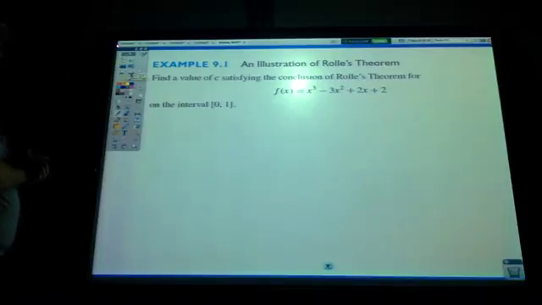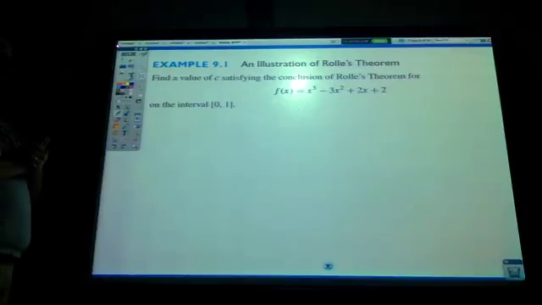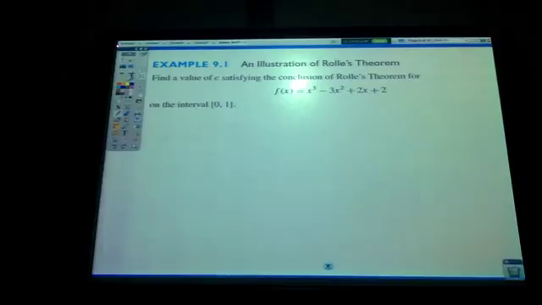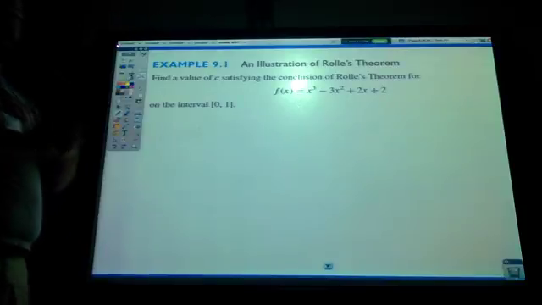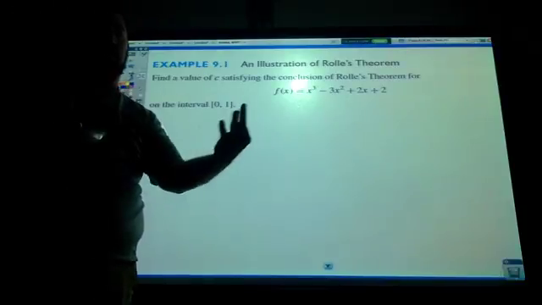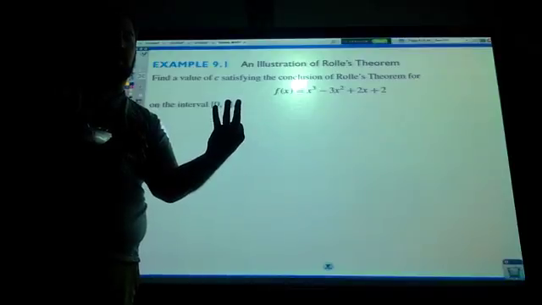All right, so let's do this example, an illustration of Rolle's theorem. Find the value of C satisfying the conclusion of Rolle's theorem for f of x equals x cubed minus 3x squared plus 2x plus 2 on the interval 0, 1. The first thing you want to do when trying to apply Rolle's theorem is to test the hypothesis. There are 3 conditions.